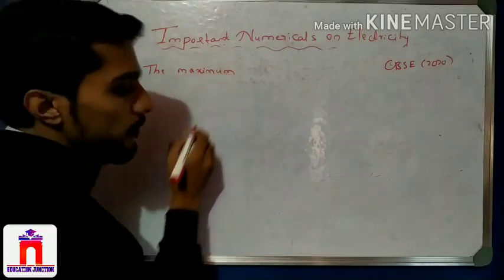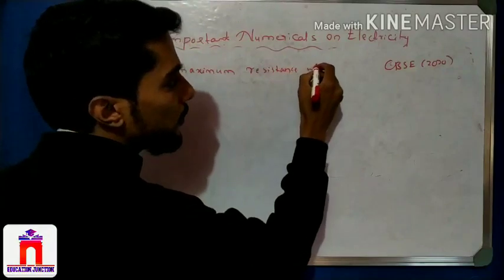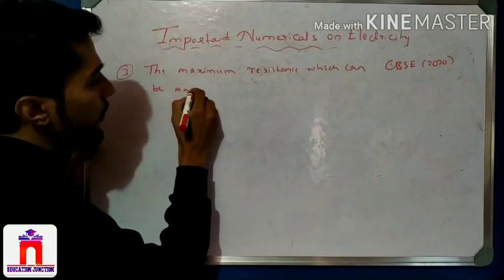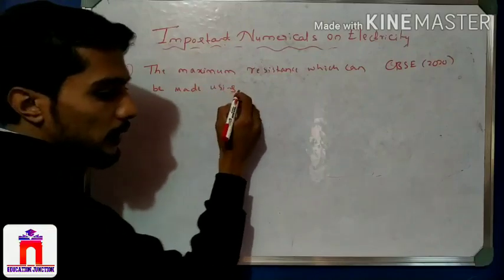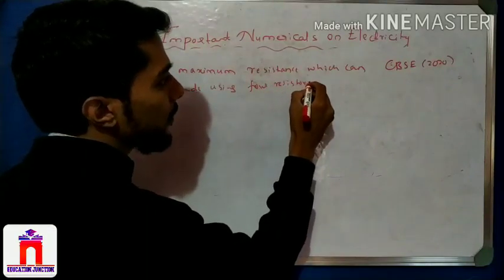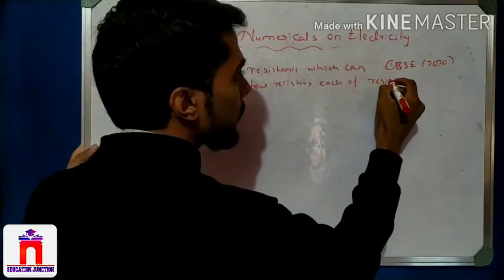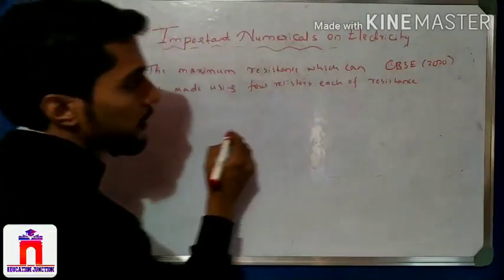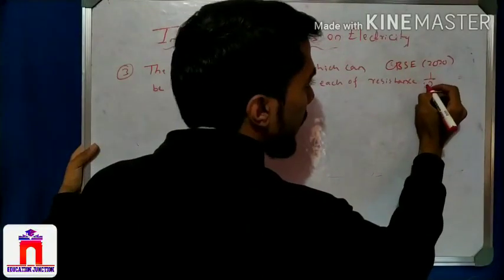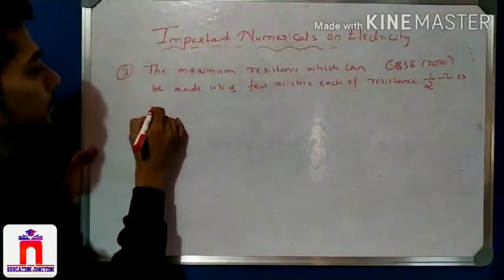The maximum resistance which can be made using 4 resistors, each of resistance 1 by 2 ohm, is option A.